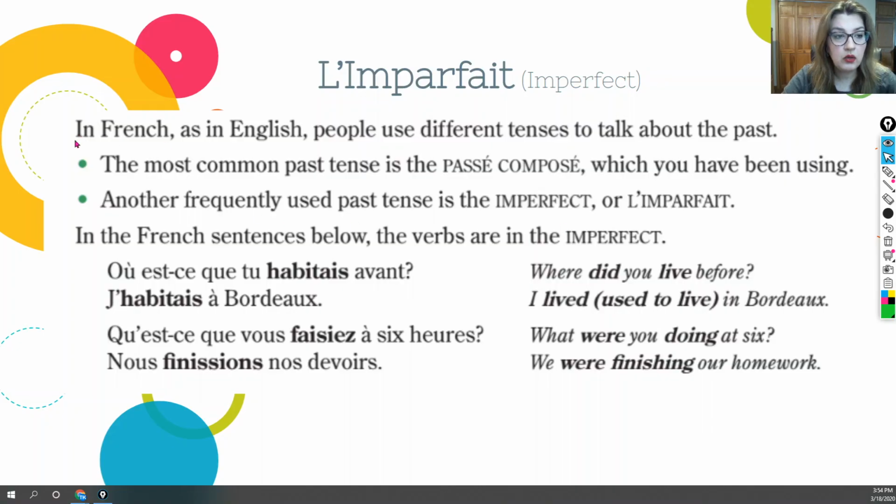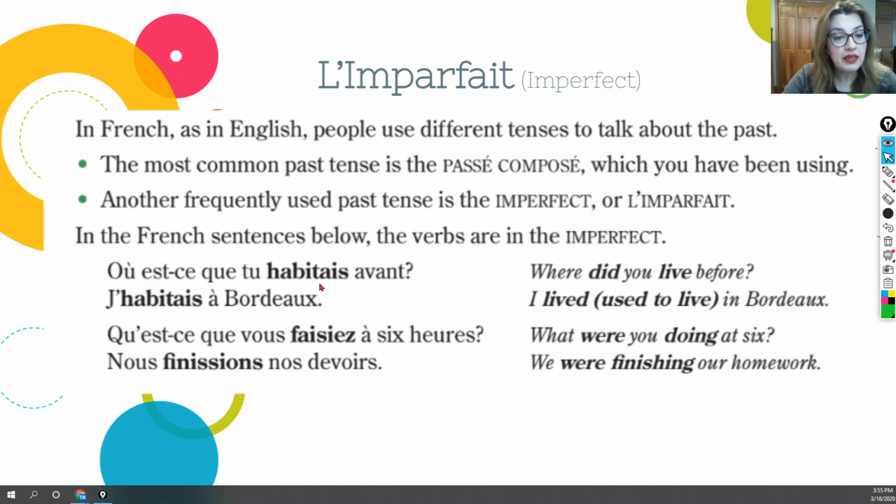And we looked at this slide, which says, in French as in English, people use different tenses to talk about the past. The most common past tense is the passé composé, which you have been using so far. Another frequently used past tense is the imperfect or l'imparfait, which is the other past tense. And let's look at the French sentences below where the verbs are in the imperfect tense.